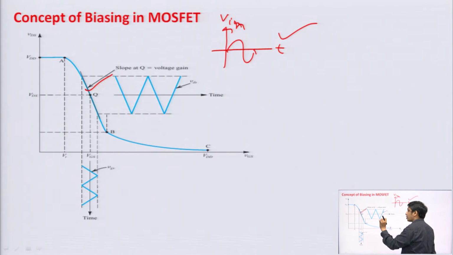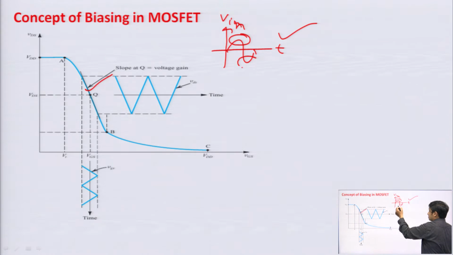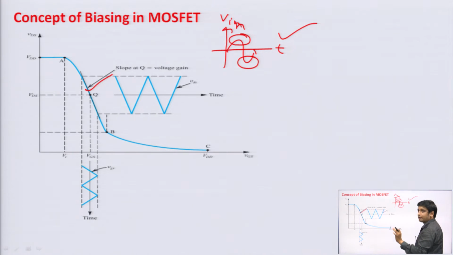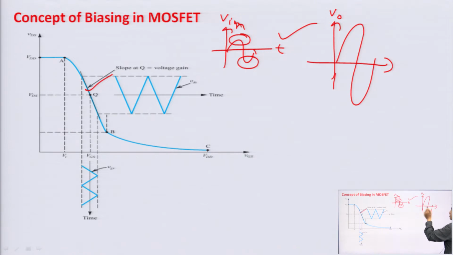If it is not at the proper position, then either your positive half or negative half will be clipped off, that means distortion. And when we talk about amplification, we talk about linear amplification. If we want to amplify this signal, what do we want at the output? We want the amplified version of this input signal without changing the shape.